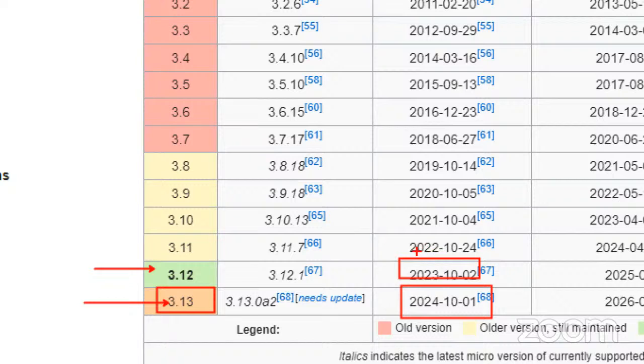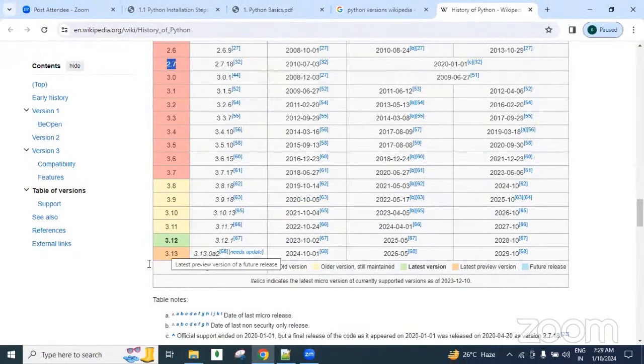In the previous year, 2022, 3.11 was released. In 2021, 3.10 was released. In 2020, 3.9, and in 2019, 3.8. So from here onwards, one version is released every year. Are you clear? This is about the versions. Whatever version you want, you can download and install.